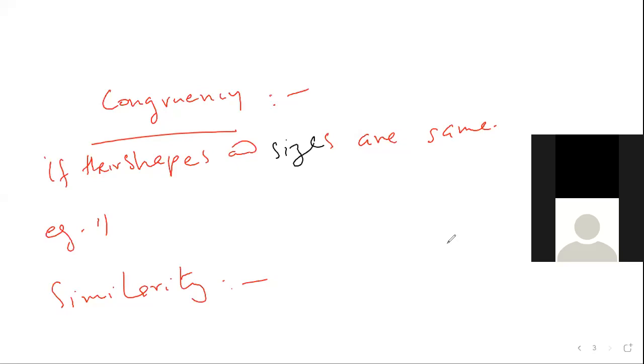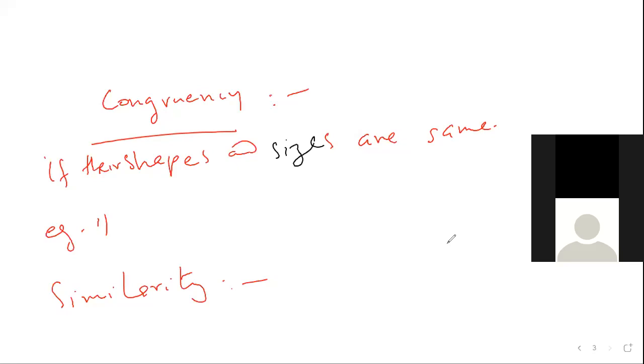No. Is this compulsory for congruency, that the size must be same? Yes. All similar figures are congruent. No, no. All congruent figures are similar. Yes, right. Then right.